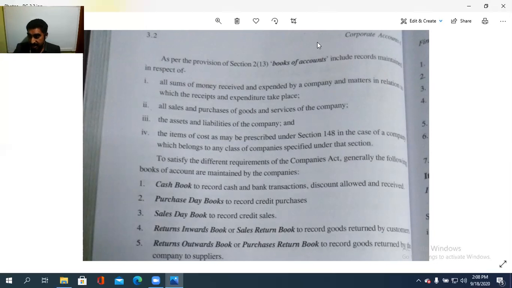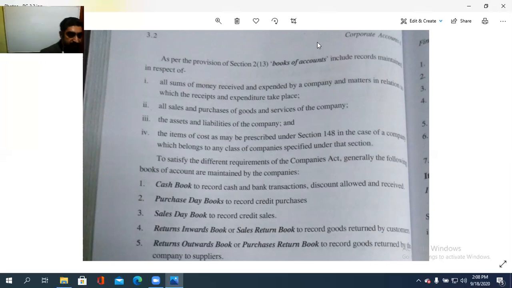ഏതൊക്കെ വിധത്തിൽ കിട്ടുന്നതും പോകുന്നതും ആയിട്ടുള്ള പണത്തിന്റെ വിനിമയം അതാണ് all sums of money received and expended by a company and the matters in relation to which the receipts and expenditure takes place. Then all sales and purchase of the goods and services of the company.